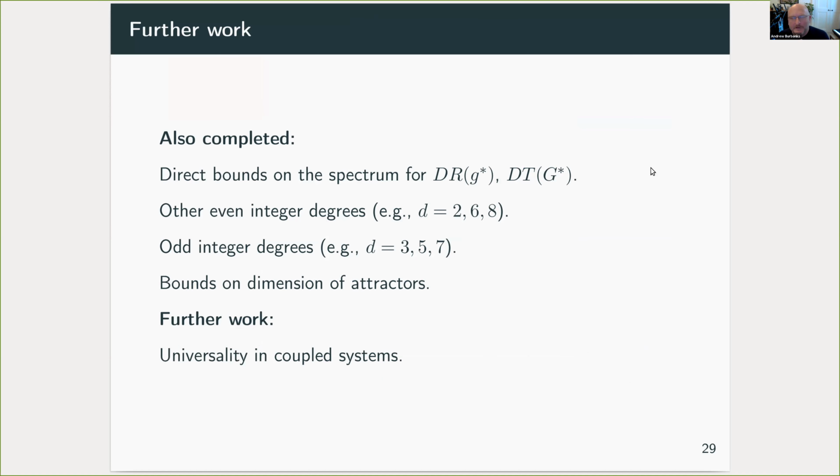Some further work that we've done, we've been able to bound the spectrum directly for our original operator and the symmetric reduced one in order to prove hyperbolicity. We've looked at other even integer degrees and indeed odd degrees by modifying our fixed functional equation, and we're able to get bounds on the dimension of the attractor at the accumulation of period doubling. And this work forms a sort of starting ingredient for work we want to do on coupled systems.